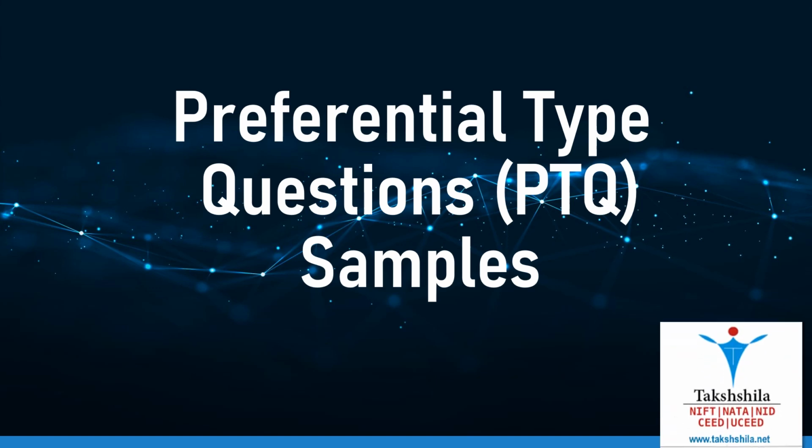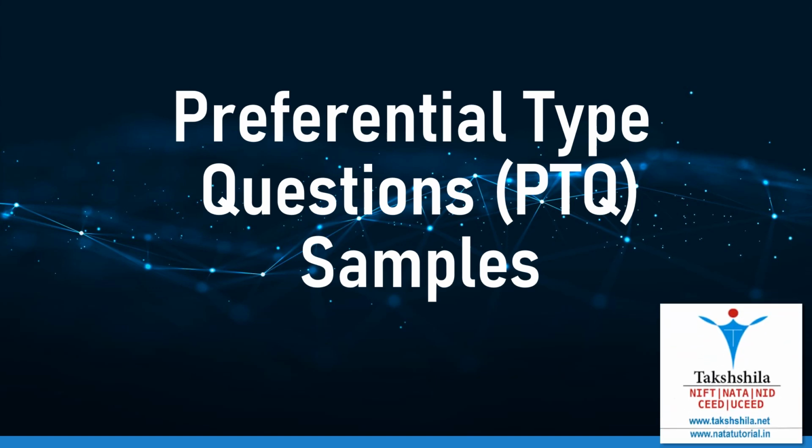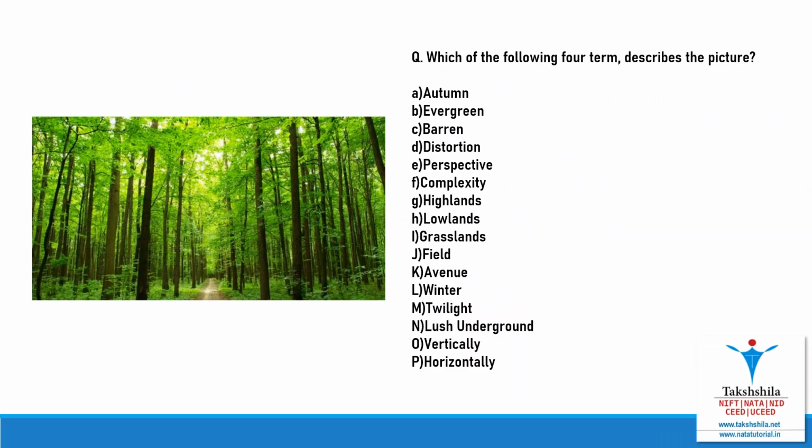Hello guys, in this video we'll be seeing some sample questions of PTQ and learning the best process to solve this kind of questions. The best way to solve a PTQ is by the process of elimination. We should first eliminate all the options which we think are incorrect, and from the correct options we should choose the best options. So this is the question which was asked by the NATA mock test. Let us try to solve this question.